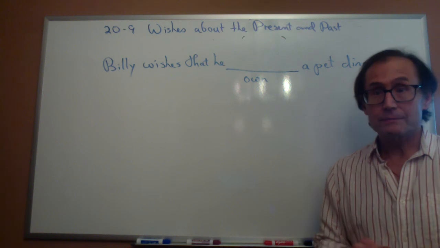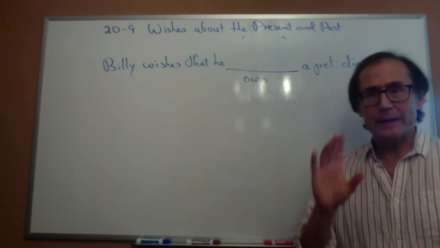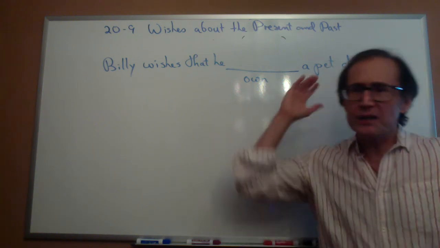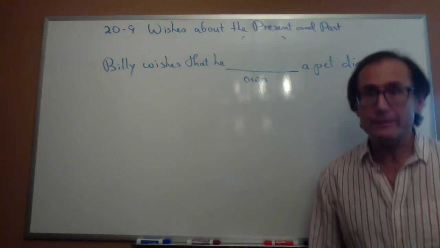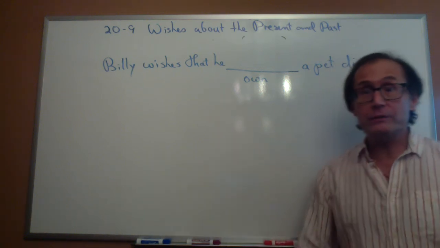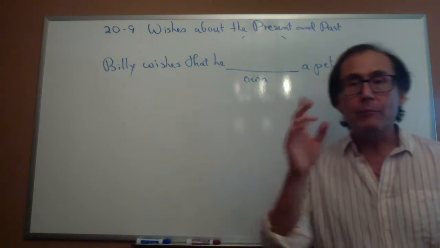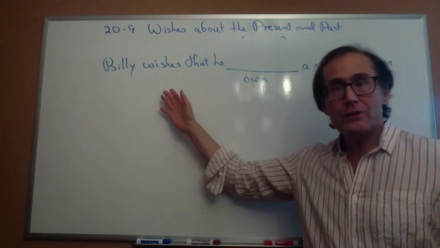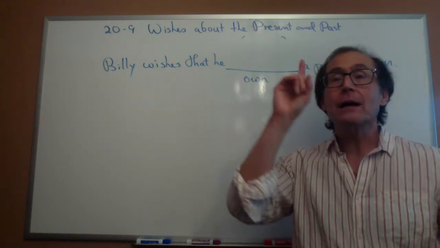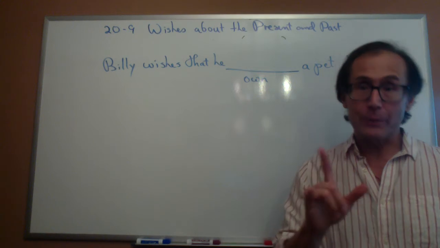dinosaurs are all dead. Now you might say, "Oh, Mr. Uchiyama, I saw Jurassic Park, and maybe soon he will get a pet dinosaur." Okay, maybe, but when I use wish this way, it means I think that it's not possible.